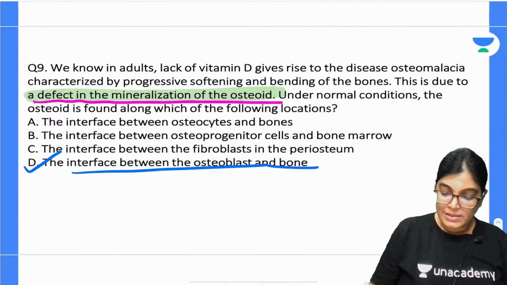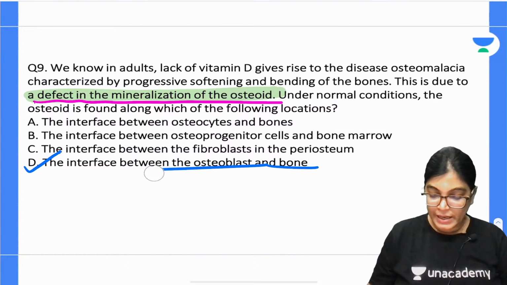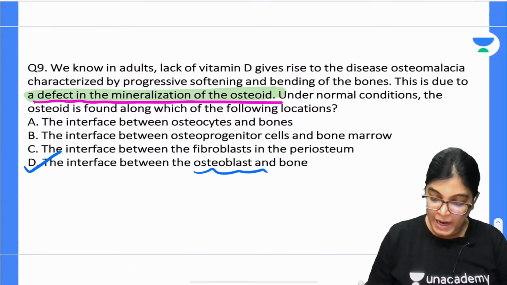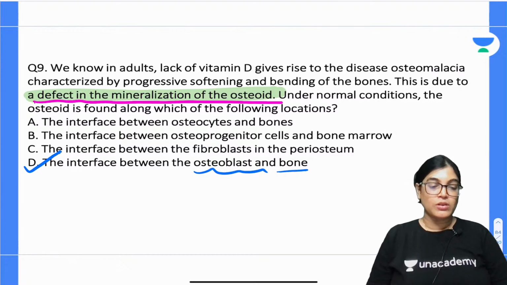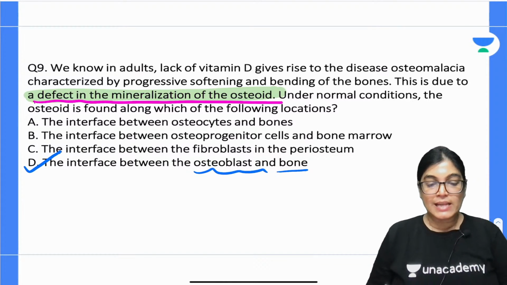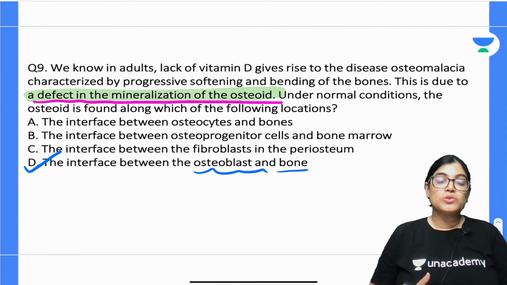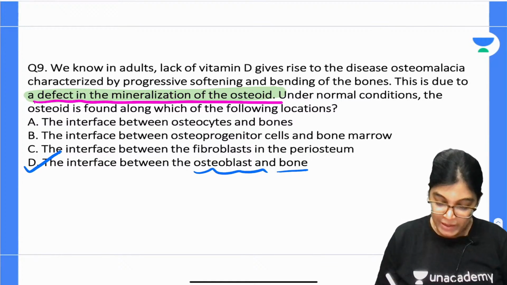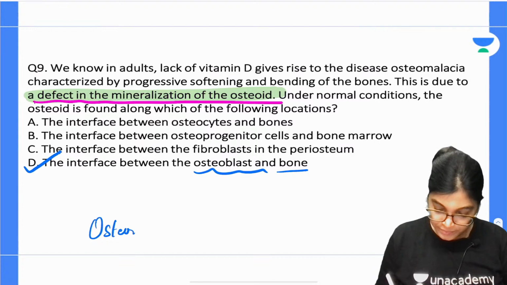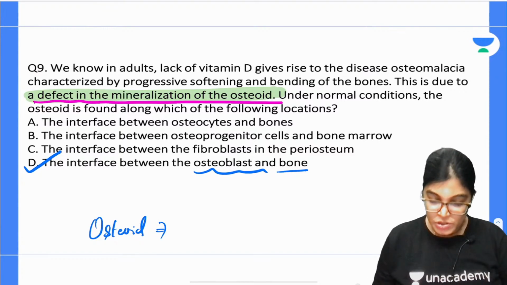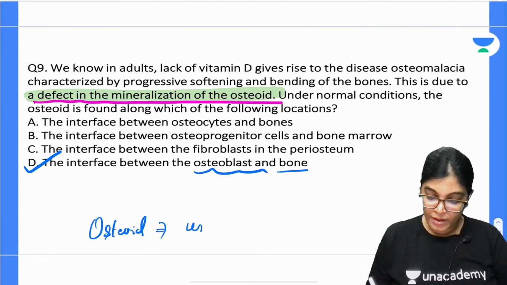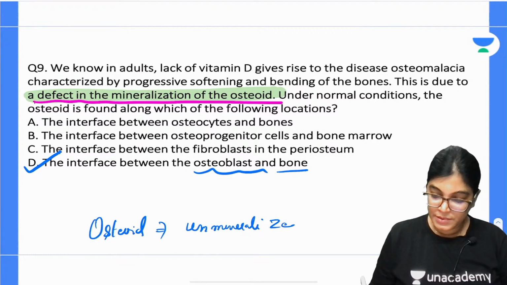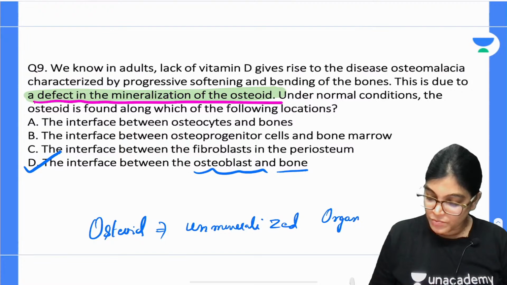Absolutely right. D is absolutely the correct answer. It is exactly located between the osteoblast and the bone. Interface between the osteoblast and the bone. So first thing is, what is osteoid? Osteoid means unmineralized organic matrix of the bone. What do you mean by the word osteoid? The word osteoid means unmineralized organic matrix of the bone.